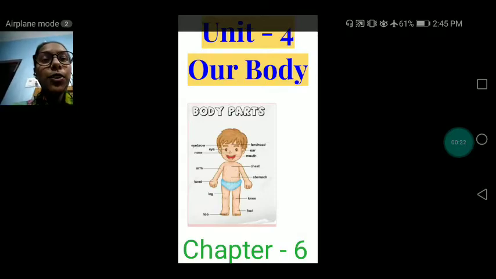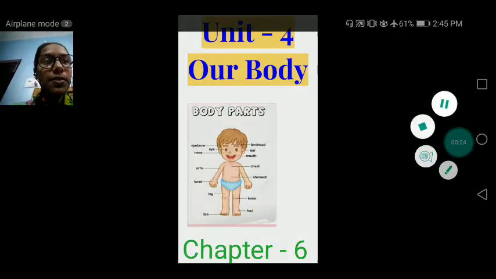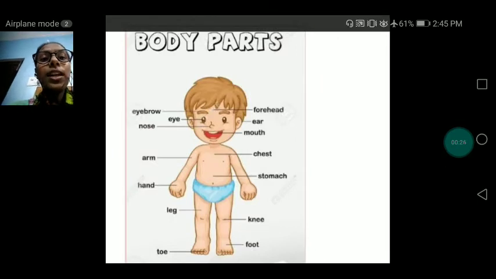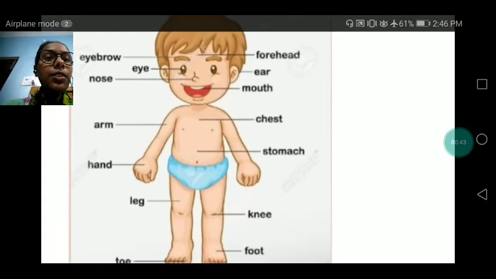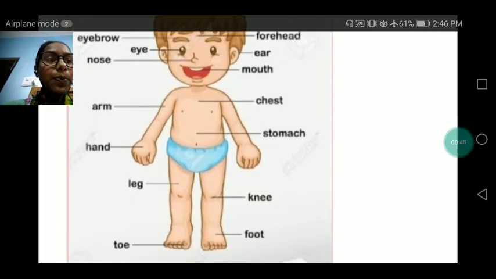Unit 4, our body, chapter 6. As we know, we all have different parts of the body, and all the parts of the body have their different names and different work. Let's first read the parts of the body very nicely.